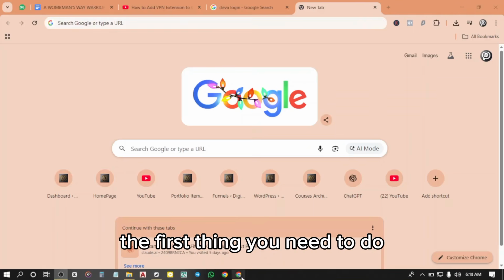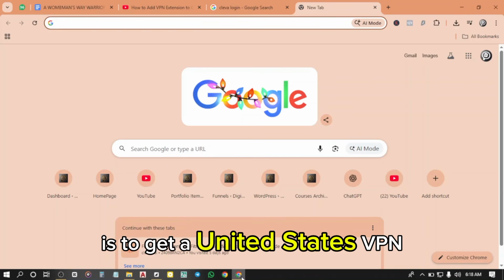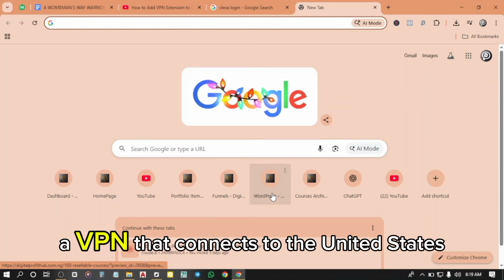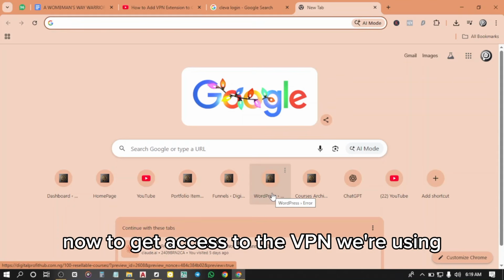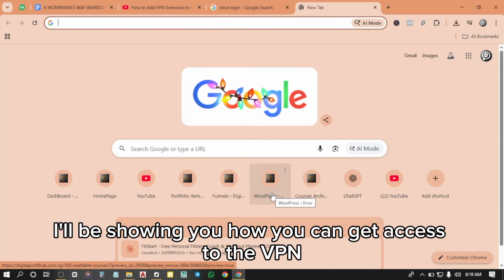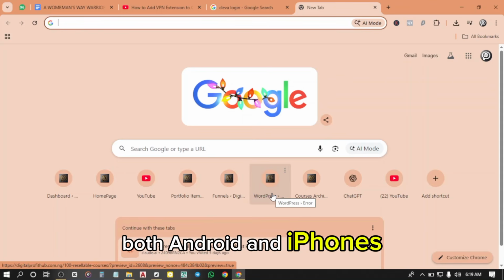Alright, so the first thing you need to do if you're not in the United States is to get a United States VPN, a VPN that connects to the United States. You can use any VPN for this. Now, to get access to the VPN we're using, I'll be showing you how you can get access to the VPN on both your PC and your mobile device, both Android and iPhones.